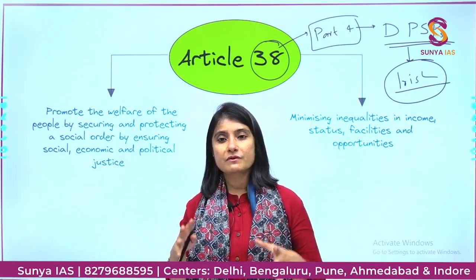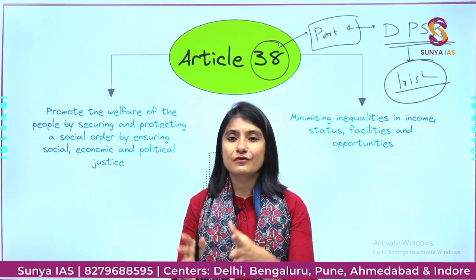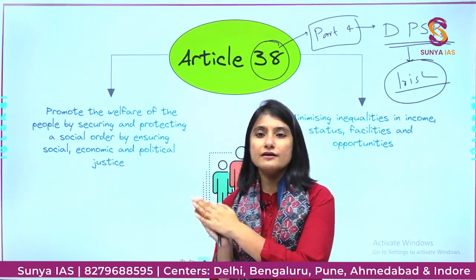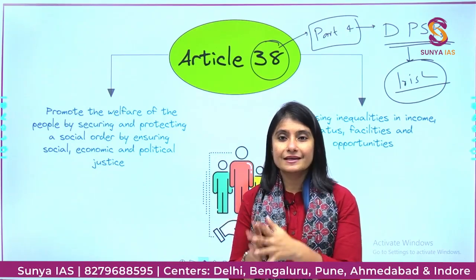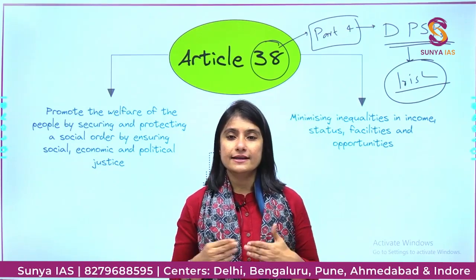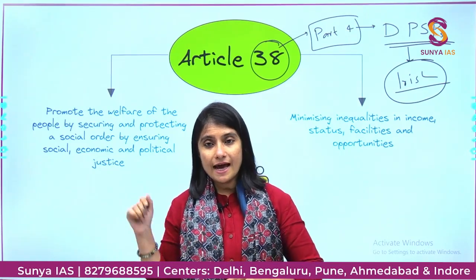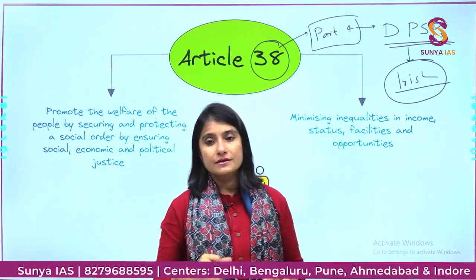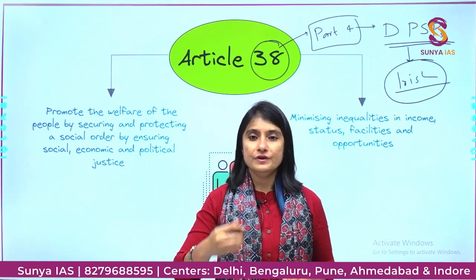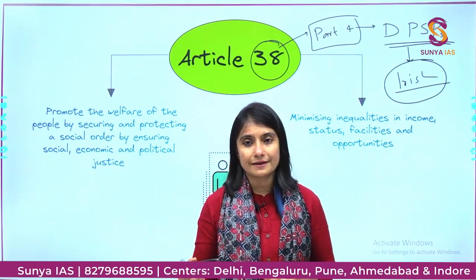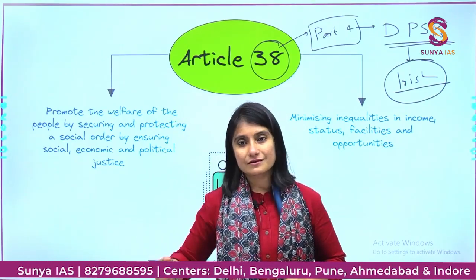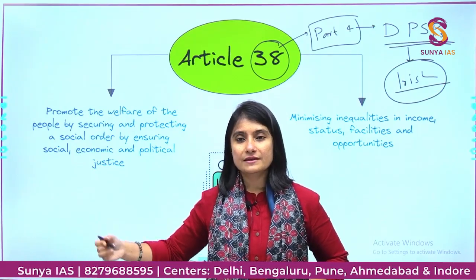But when our framers of the Constitution were making this wonderful Constitution, they thought that India is a country with a lot of social and economic inequalities, and to safeguard the weaker section, we will have to put something that will look after these people.